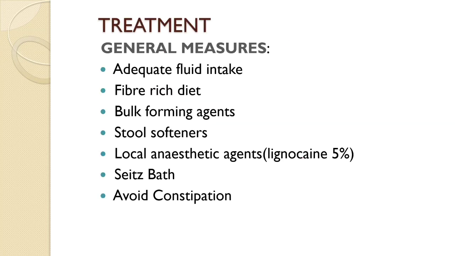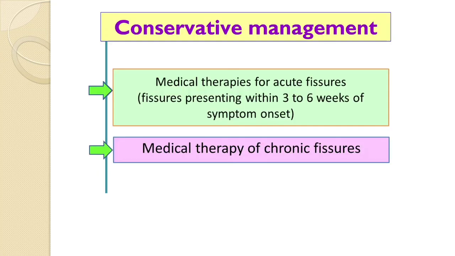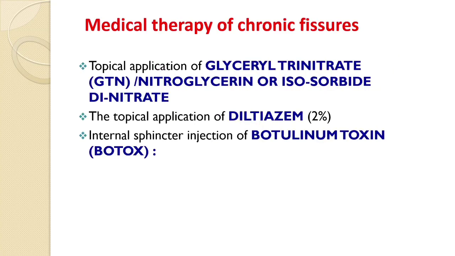What is the treatment of this anal fissure? It includes normalization of bowel habits, fiber diet to bulk up the stool, stool softeners, and adequate water. These are the general measures: adequate fluid intake, fiber-rich diet, bulk-forming agents, and stool softeners, local anesthetic agents like lignocaine, sitz bath, and avoiding constipation. So we have conservative management and operative management.